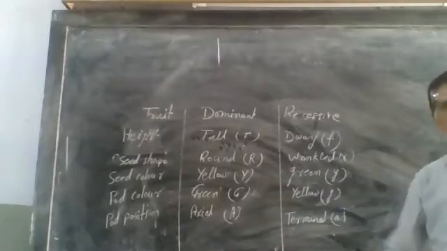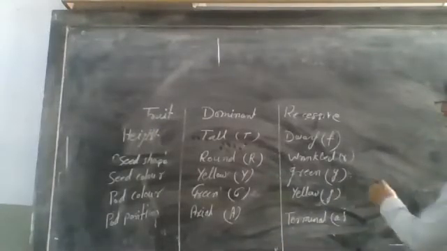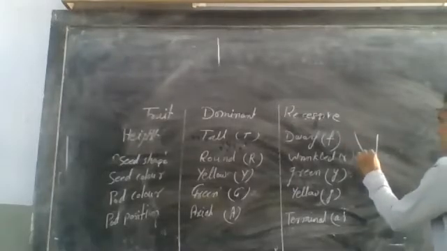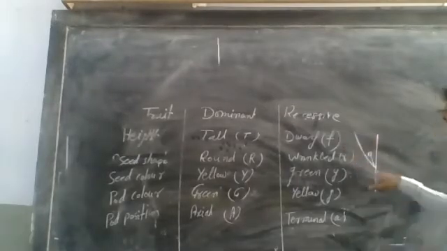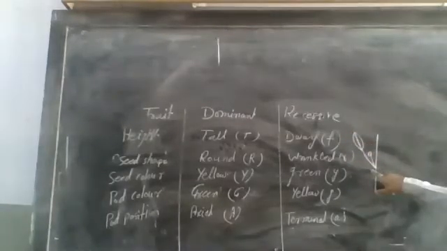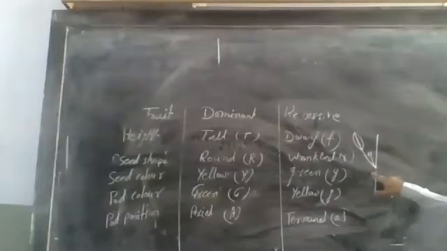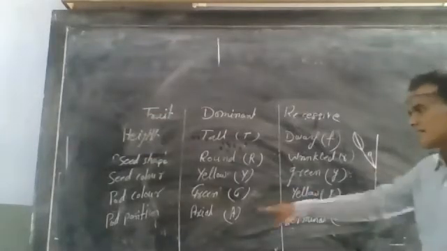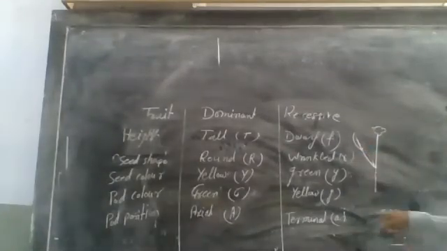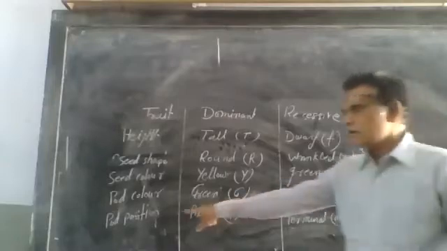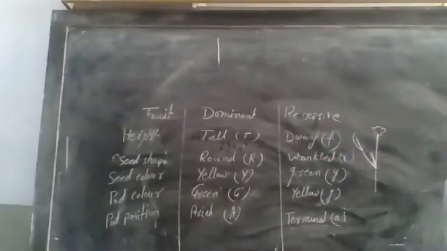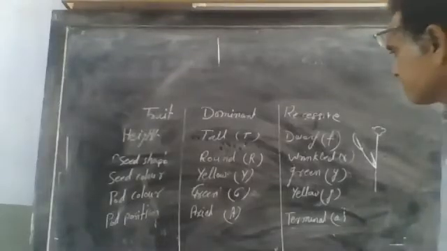What is pod position? What is axile? Suppose this is the main branch and this is a side branch. If the flower or pod is located in the axis of any other branch, that is known as axile. If it is present at the top, in terminal position, that is known as a terminal pod. This is the terminal, and this one is axile. Then pod shape.